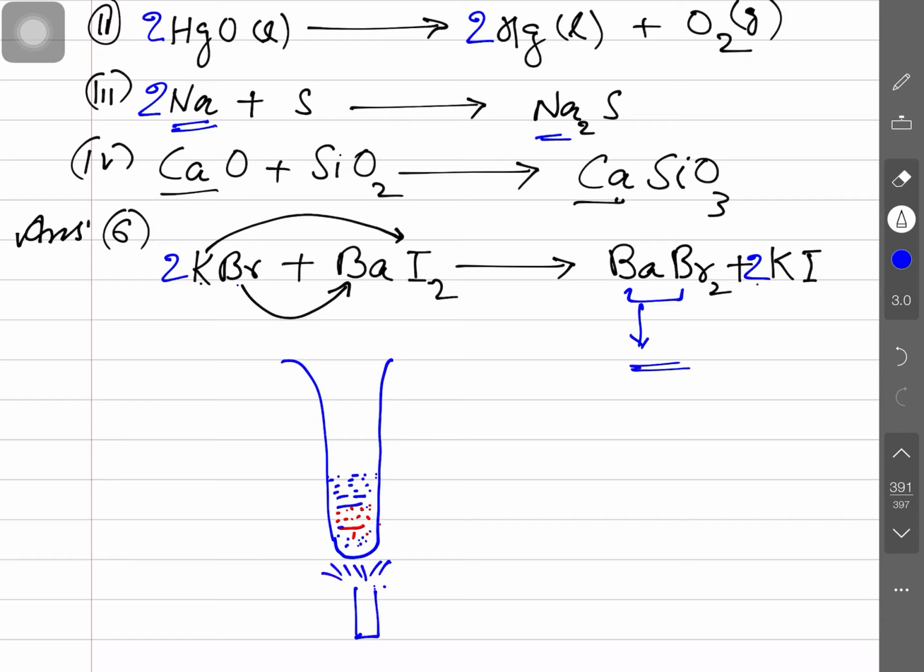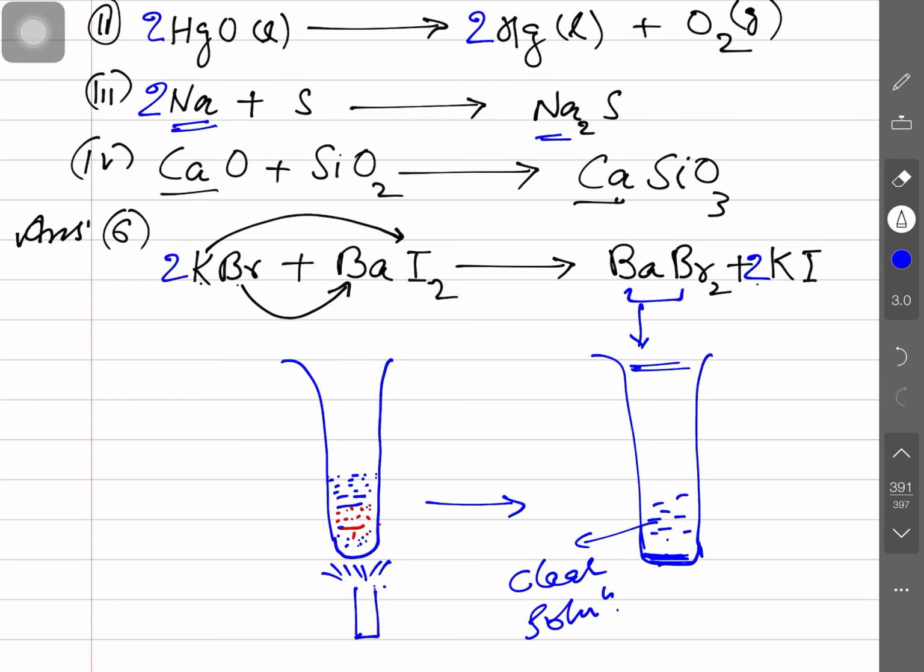So obviously after some time you will see that one substance gets deposited at the bottom, and one will form a clear solution here. This is called the clear solution, and this is called the precipitate, shortly written as PPT. So the reaction is said to be a precipitation reaction.